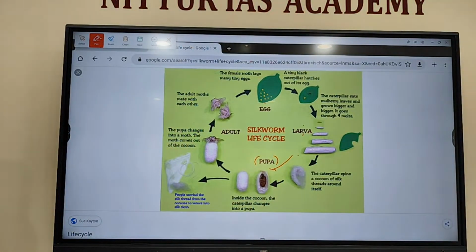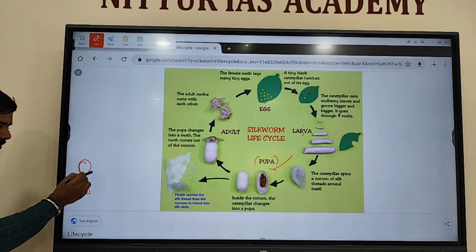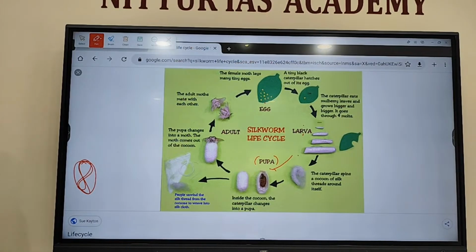In the pupa stage, what will it do? It will stop eating one fine day. Once it stops eating, it will secrete a liquid from its mouth and move its head in the shape of 8, like this. By doing this, it will create a web around its body.